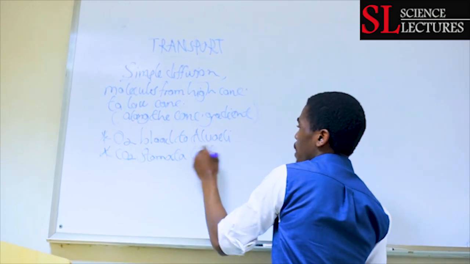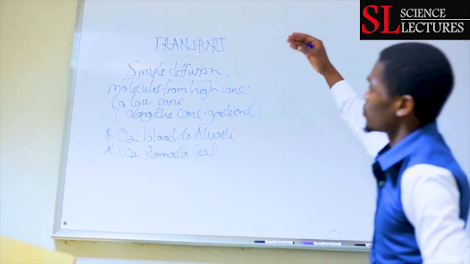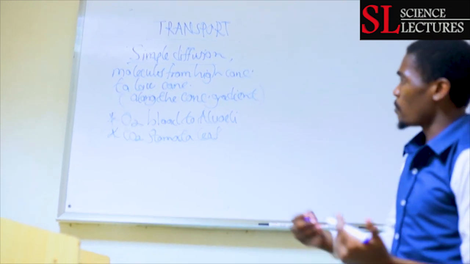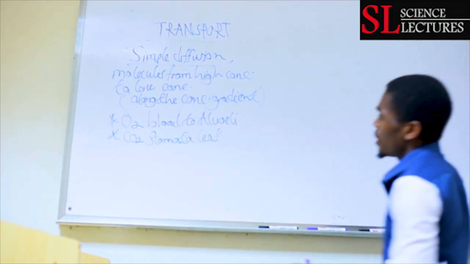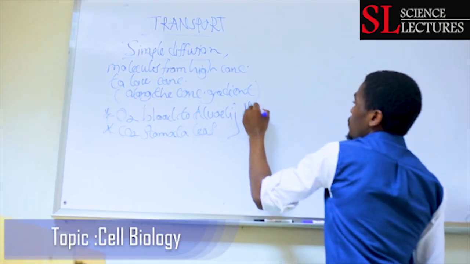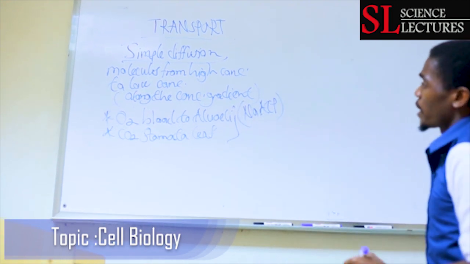So this can apply as simple diffusion. We have molecules moving from a region of high concentration to low concentration, along the concentration gradient. But what we need to note is that in this case, no ATP is required. So this is a passive process. It is not an active process.